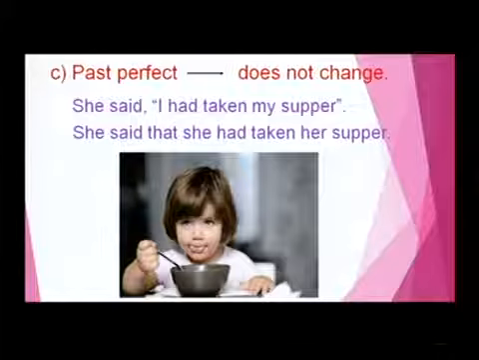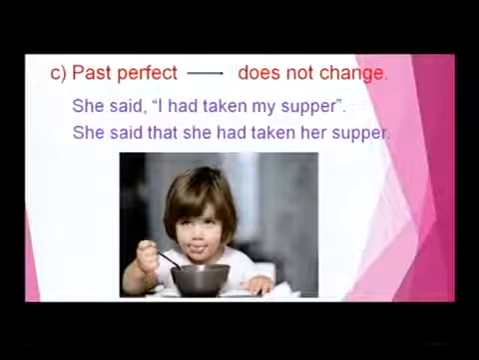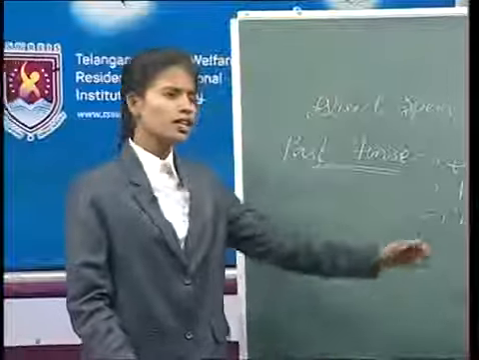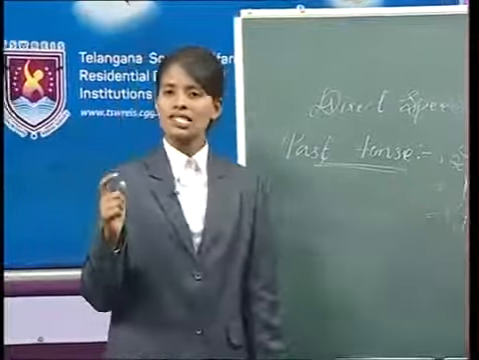What are the changes affected? "I" became "she" and the conjunction that is used, and "my" became "her". On the whole, she said that she had taken her supper. Clear, my dear friends? Yes. Then this is all about the third thing of the past tense, that is past perfect.